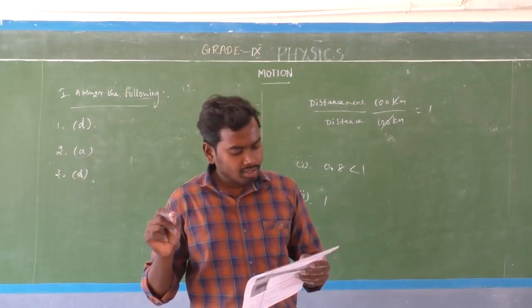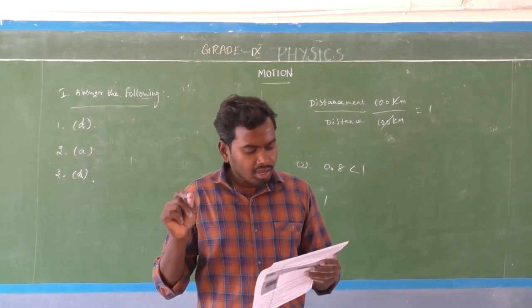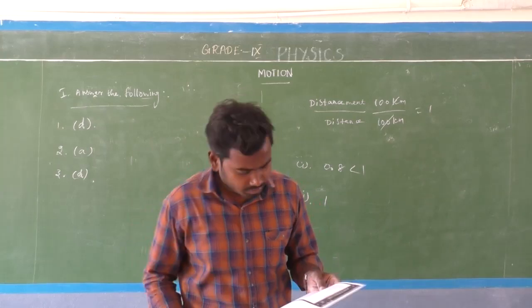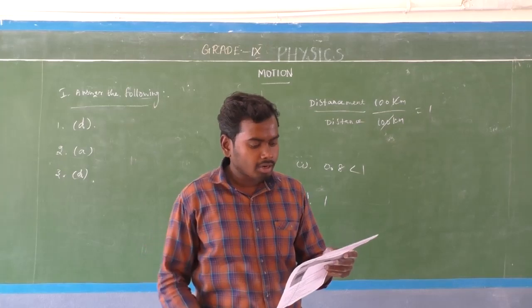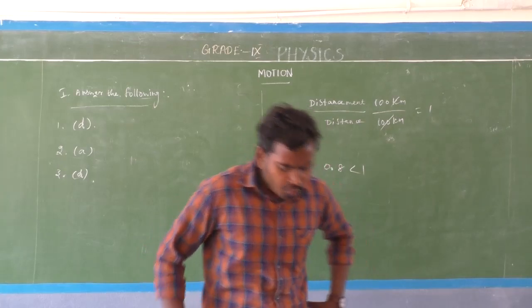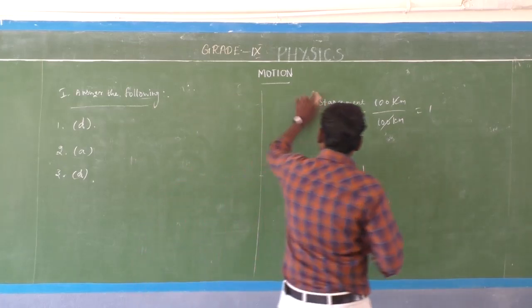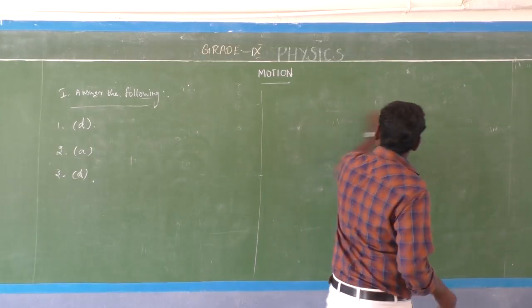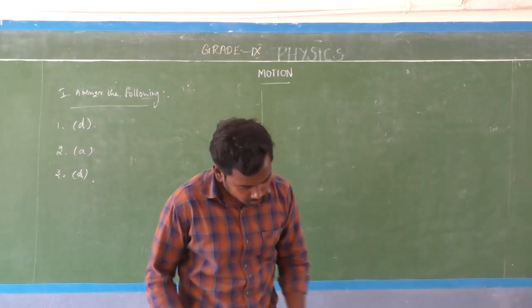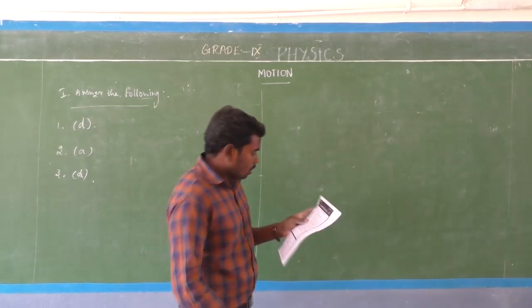Fourth one: a particle is moving in a circular path of radius r. What is the displacement after half a revolution? Look here, what is the question?